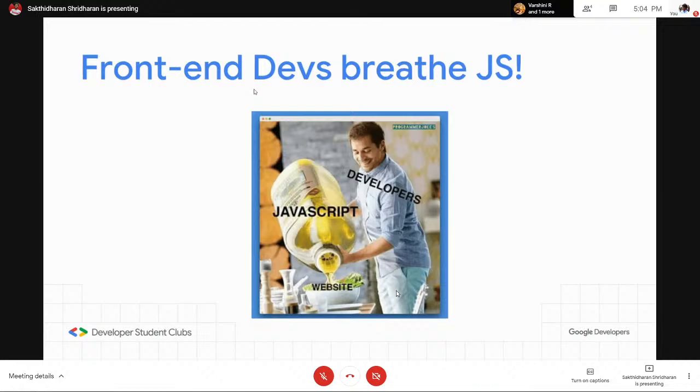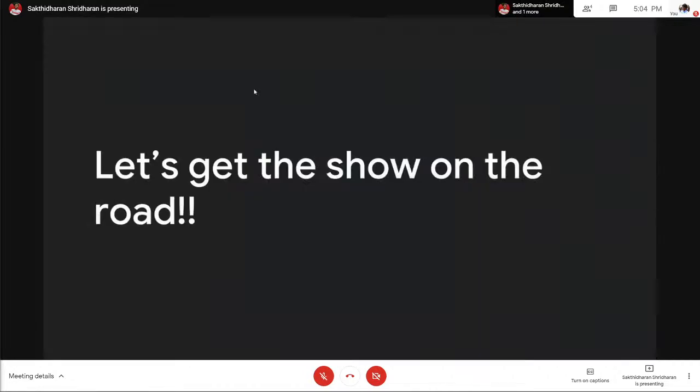JavaScript is popularly used by developers nowadays. In olden days, JavaScript was used only for the client side, that means what you see, but it was not used for servers. Nowadays, JavaScript is also used for servers. Like we have this famous MERN stack, where Mongo, Express, React, and Node.js, where Node.js is JavaScript. So let's get the show on the road, shall we?